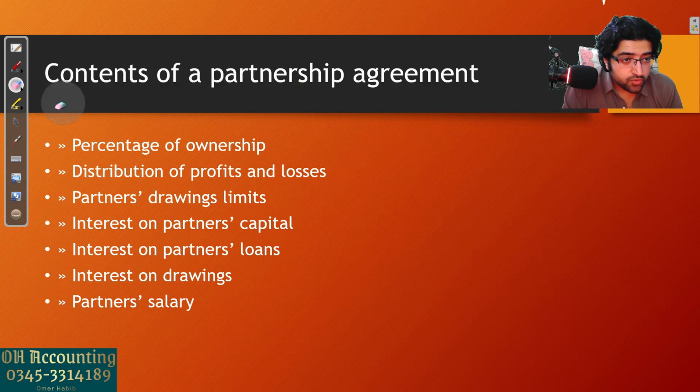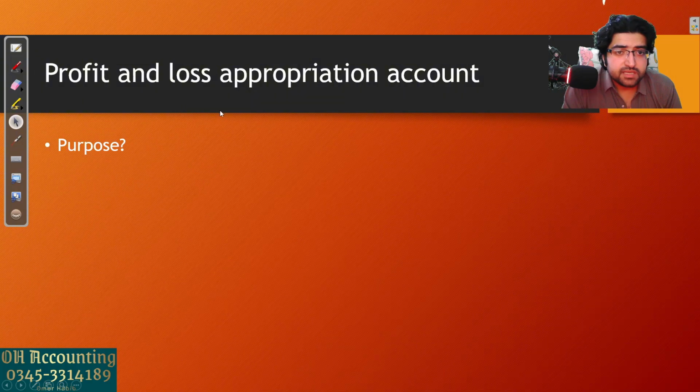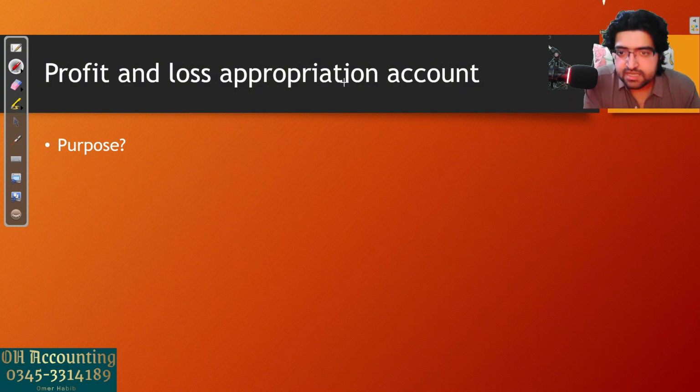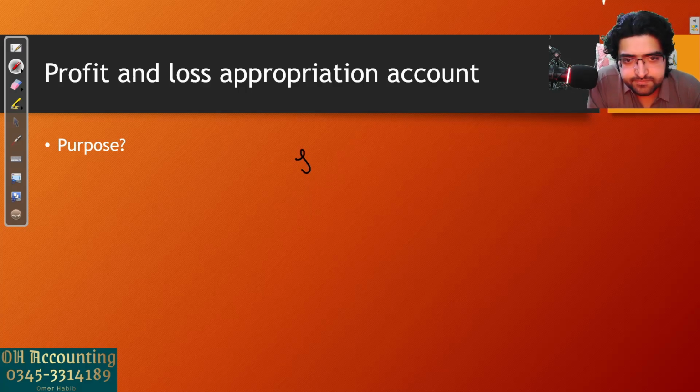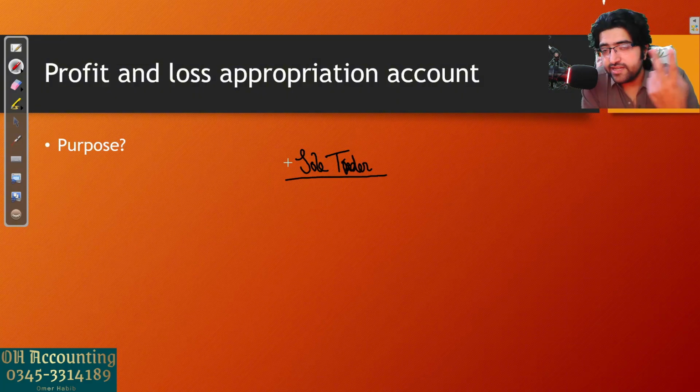Now moving on to the next slide, profit and loss appropriation account. Now listen. In a sole trader business, we had two financial statements.